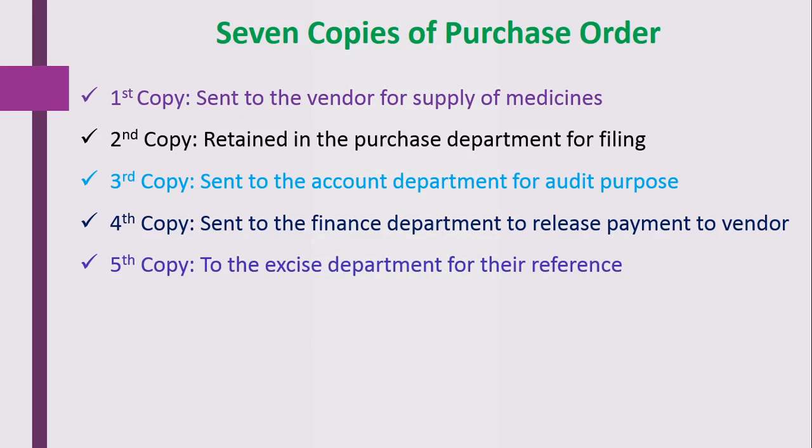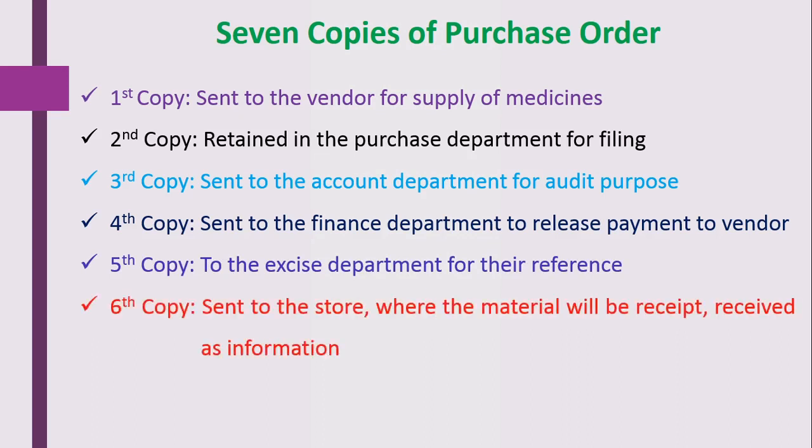Fifth copy of the purchase order is sent to the excise department for their reference. And the sixth copy is sent to the store department where the material will be received. On the basis of that received purchase order, the store department will check whether the material is present in that particular order or not.